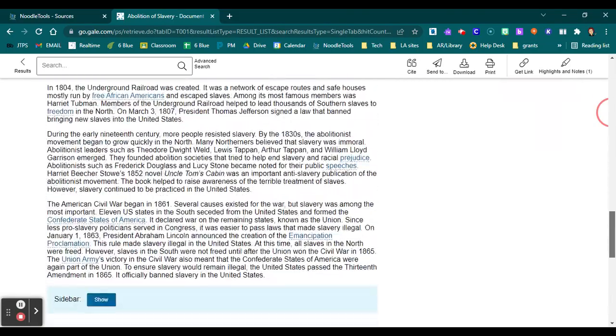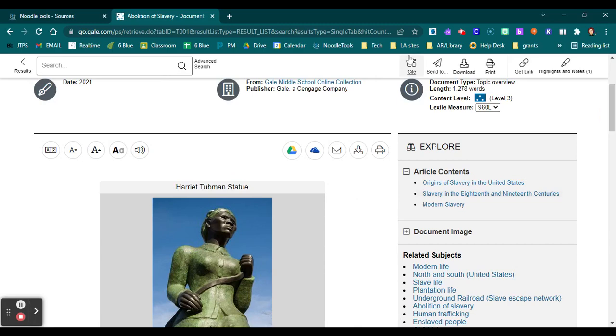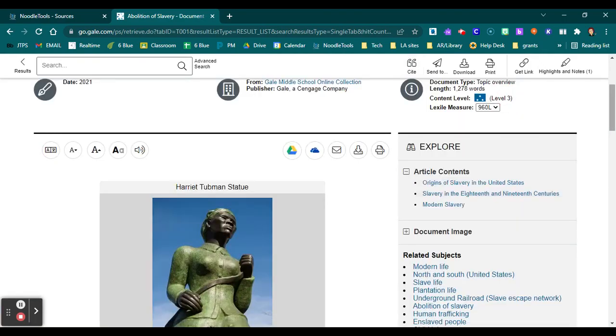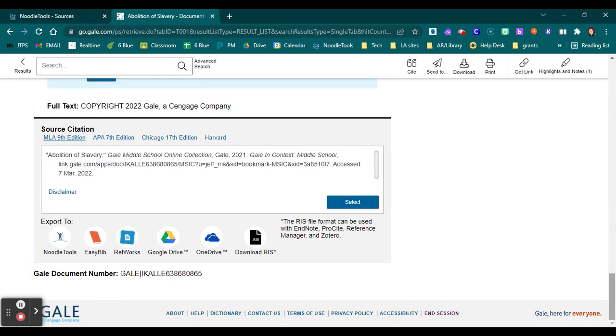Let's say I've gone through, I've made some notes on here, I've selected some things. So if I want to cite it, I can either click this button here and it'll pop up for me, or I can go down to the bottom where the citation information is. This means adding it to your sources, whatever method you're going to use. First, double check to make sure it's the right type of citation. Now, in the middle school, we tend to always use MLA, and that's auto-selected, so that should work.